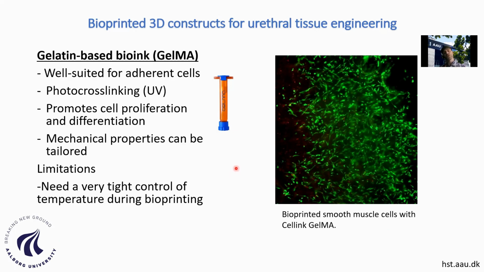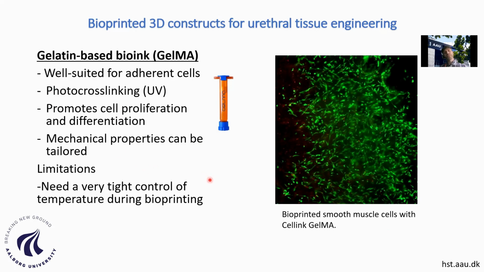a derivative of collagen actually, this gelatin, as we all might know. And this gelatin methacrylate has the advantage that it can be cross-linked, so stiffened, by using UV light. The promotion of cell proliferation and differentiation is also very good. It's very similar to what we obtain with the collagen. And what is nice is that we can tailor very finely the mechanical properties of these constructs by controlling the amount of time we expose the gels to the cross-linking light.